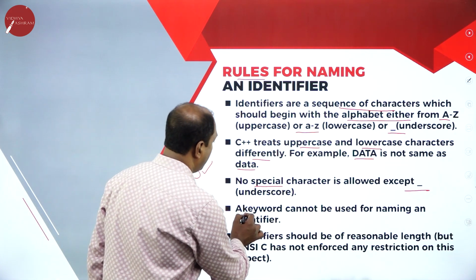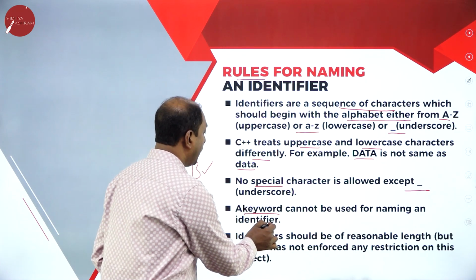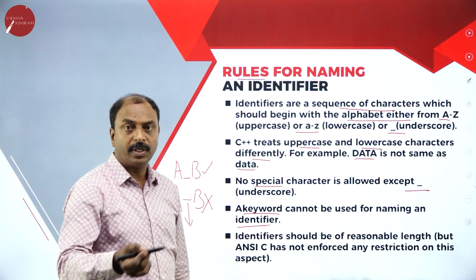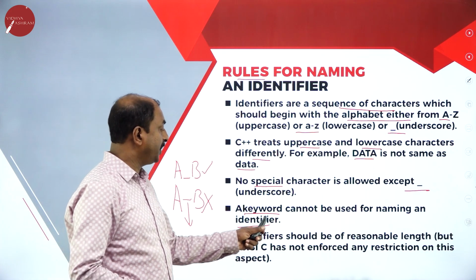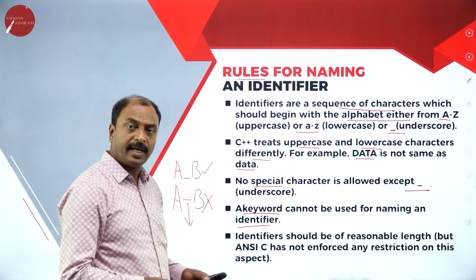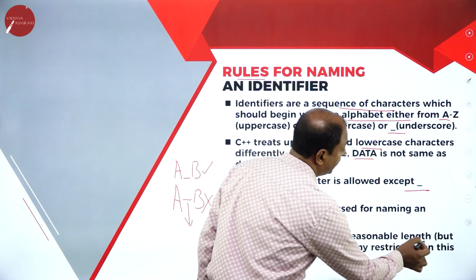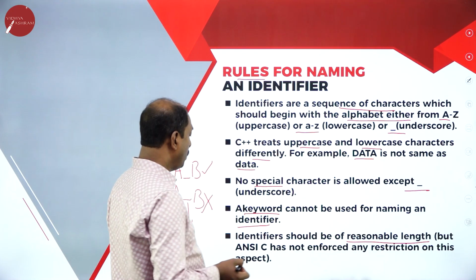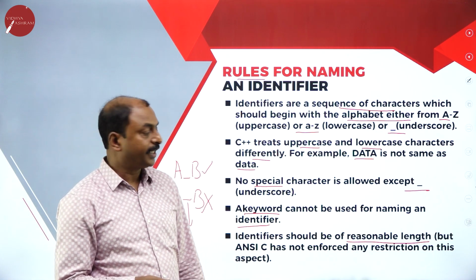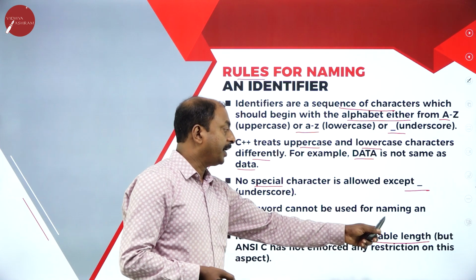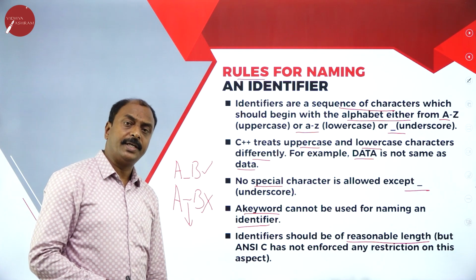Next one is a keyword. A keyword cannot be used for naming an identifier. You are going to learn different types of keywords, and we are not supposed to use those keywords as identifiers. Next, an identifier should be of reasonable length, so we name identifiers with a limited number of characters. These are the rules to frame an identifier.